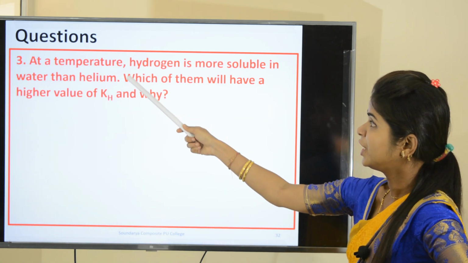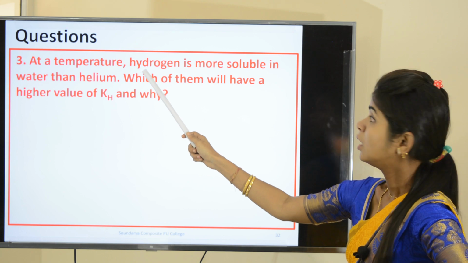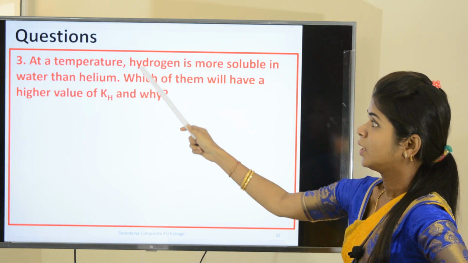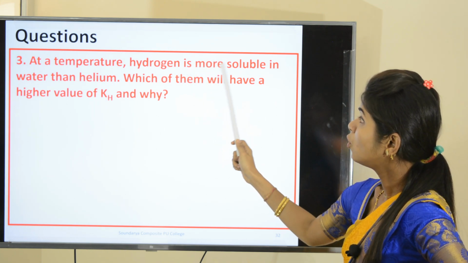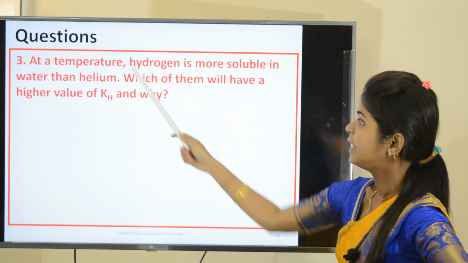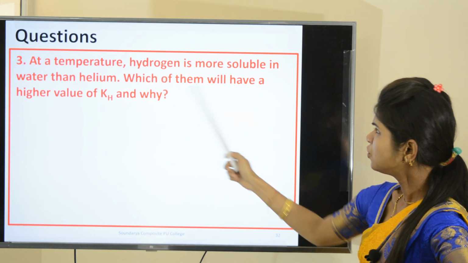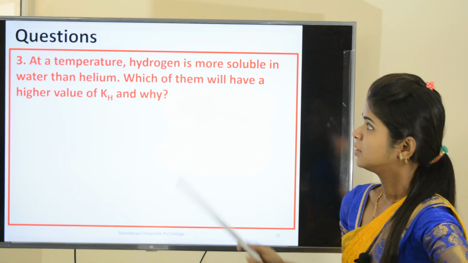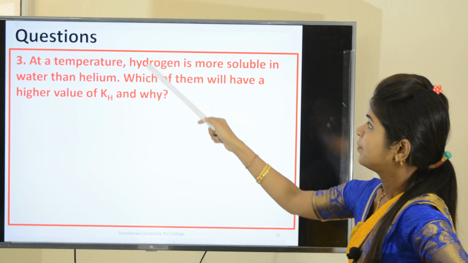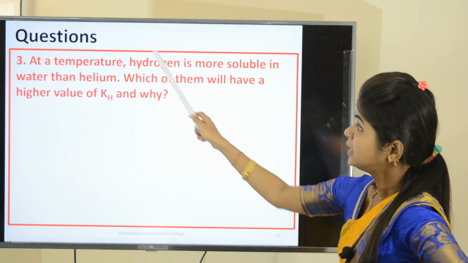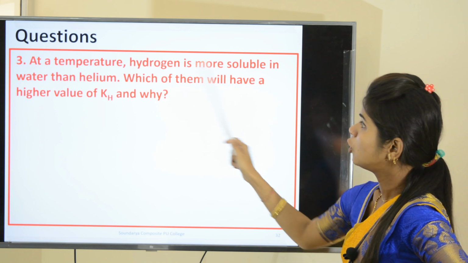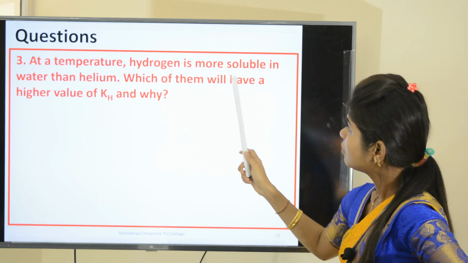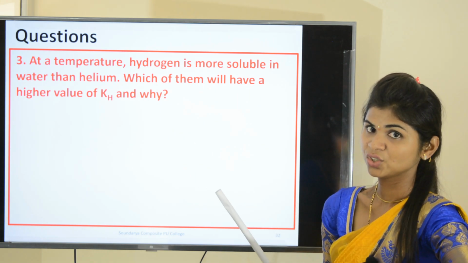At a temperature, hydrogen is more soluble in water than helium. Which of them will have a higher value of kH and why? See, two gases are given, hydrogen and helium, and hydrogen is more soluble in water than helium. Which of them will have a higher value of kH and why?